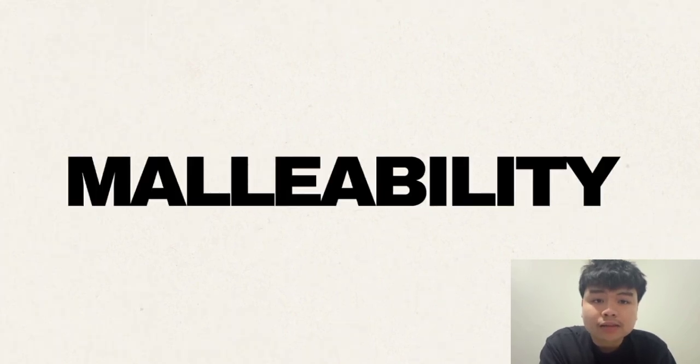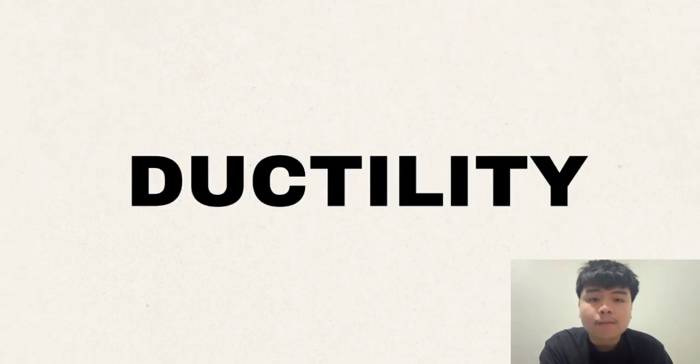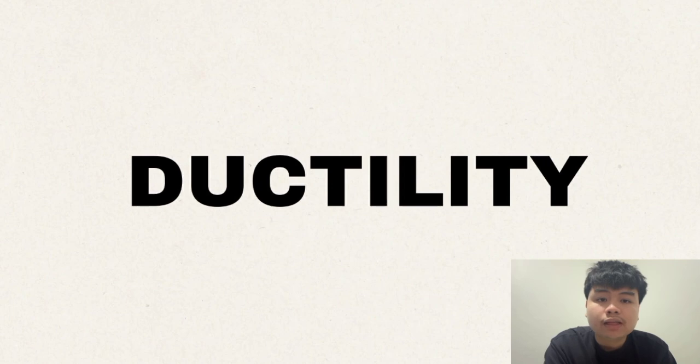Malleability. Metals can be hammered into thin sheets without breaking. For example, aluminum foil and gold leaf are both results of this property. Third, ductility. Metals can be stretched into wires. Copper wires used in electrical wiring are a perfect example.